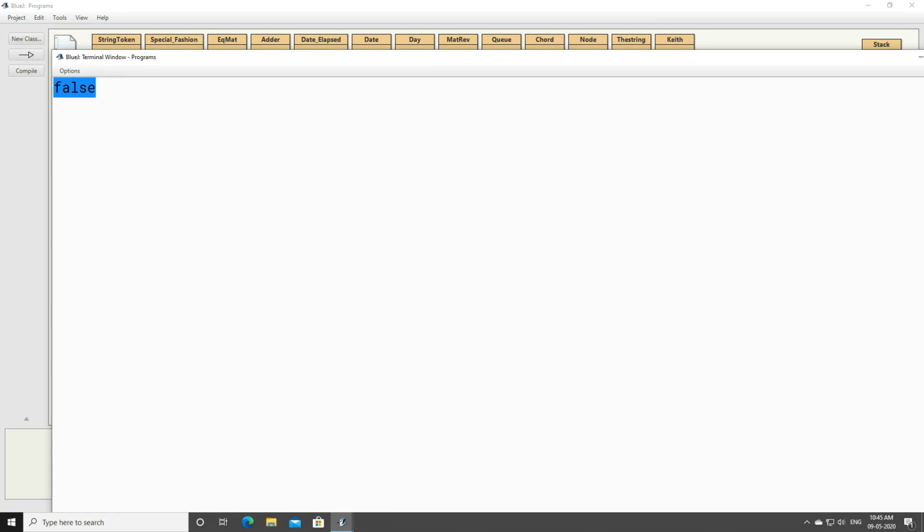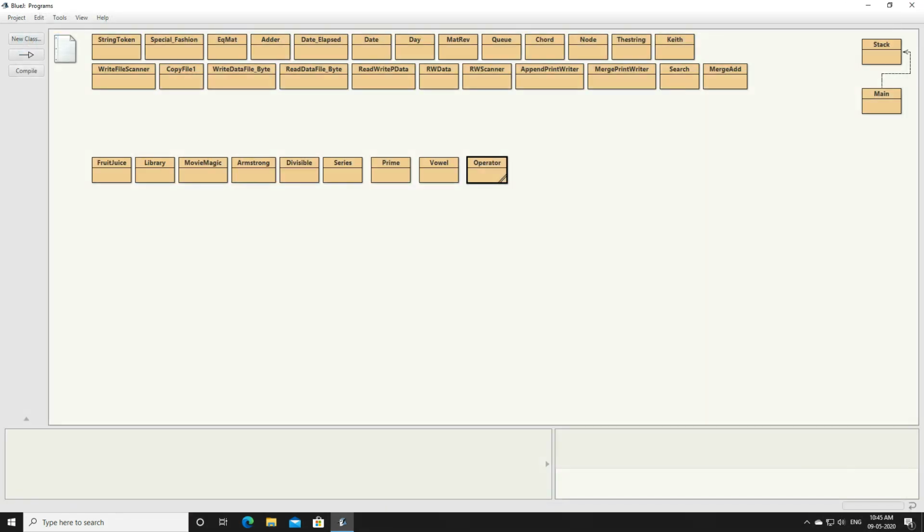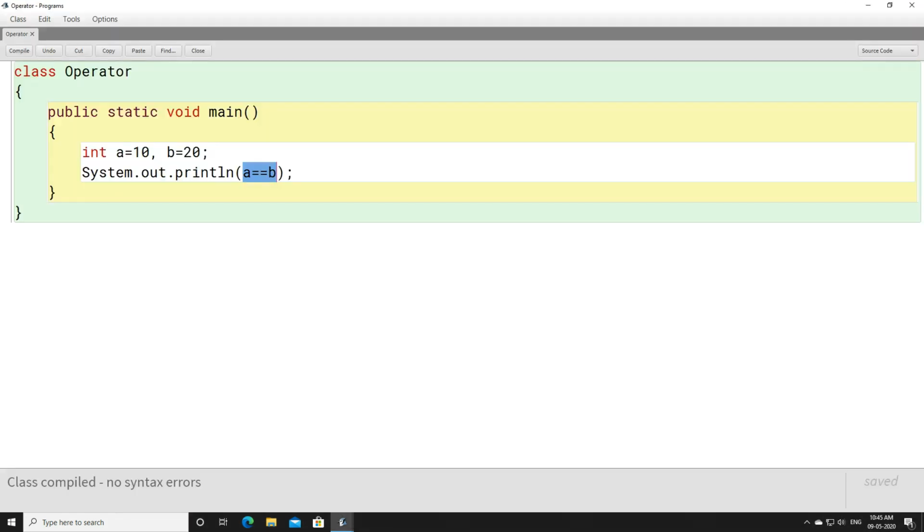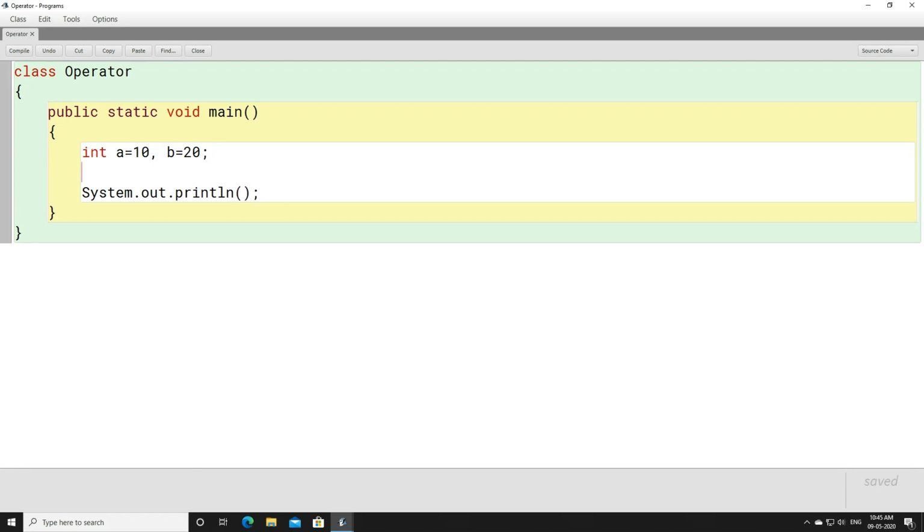You can see that the value comes to be false. Similarly, you might ask me, sir, here you have printed this directly, but if we want to store it somewhere, if we want to store it to a variable, then how can it be done? Yes, it can be done. You have to take another variable, let it be c equals to a double equals to b.